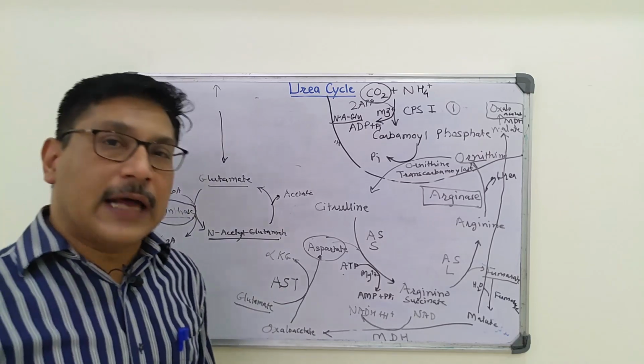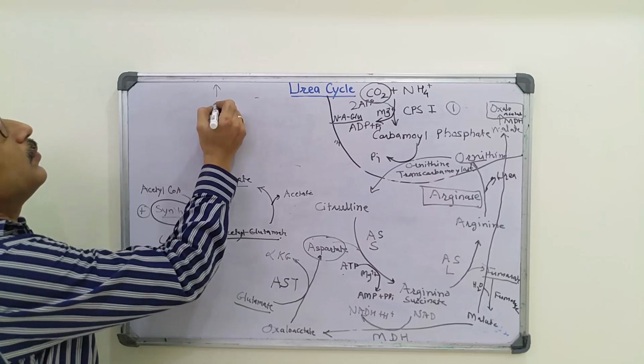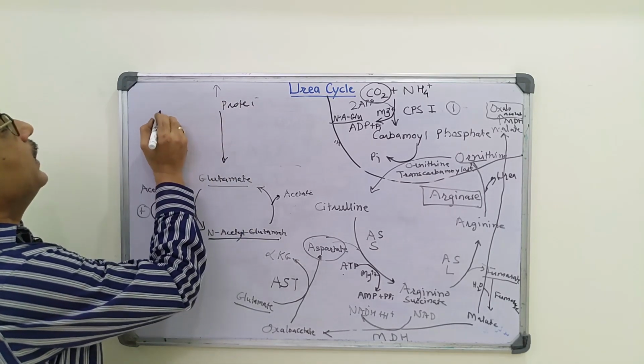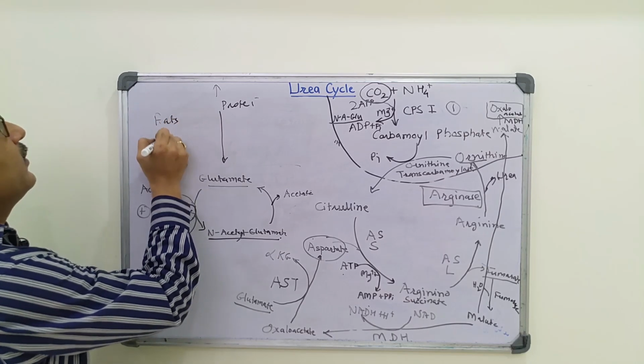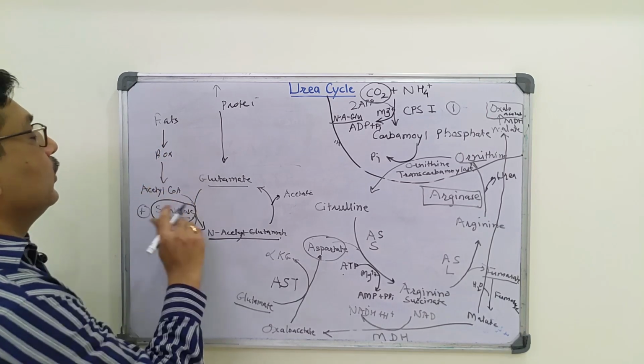In case of starvation, along with protein breakdown, there is breakdown of fats. These fats undergo beta oxidation and they will form acetyl-CoA.